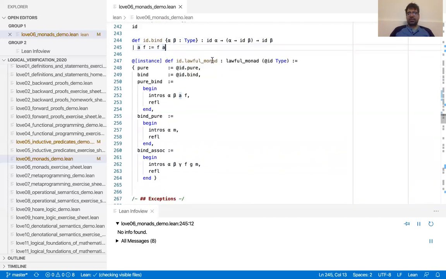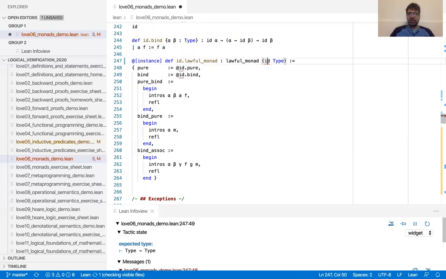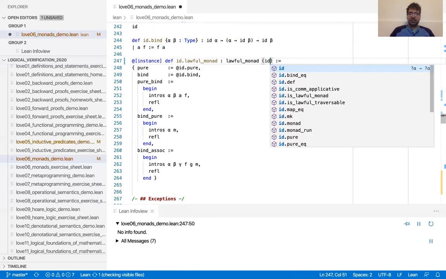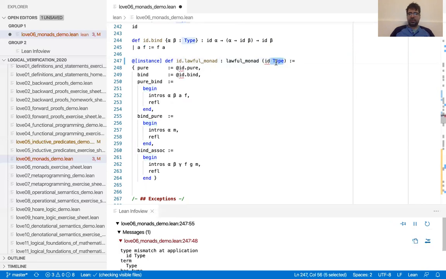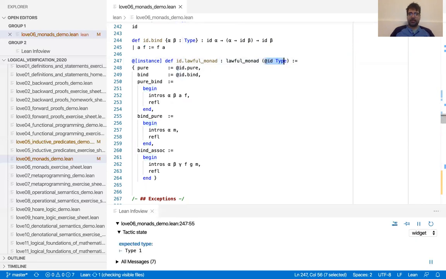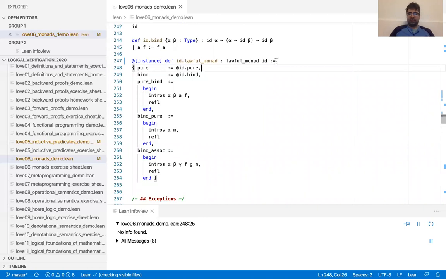And then the registration as a lawful monad, right? I mean, here I have to pass, this is a bit subtle. I would like to just register ID, but I think, oh, this works. I think this used not to work. It's interesting. I'll make a note of that. Okay. Lean is changing, right? So I developed this material using Lean 3.4, and now we're at Lean 3.22 or something. And things have improved, which is great.